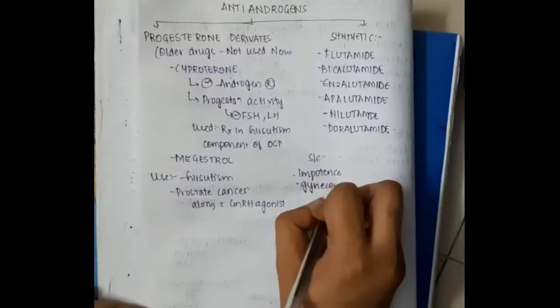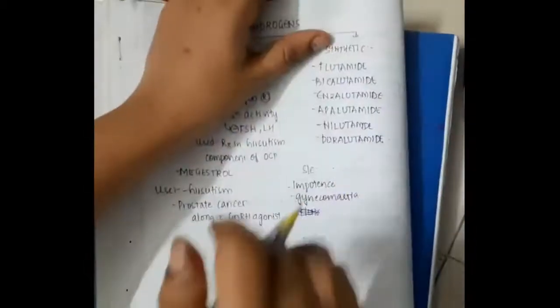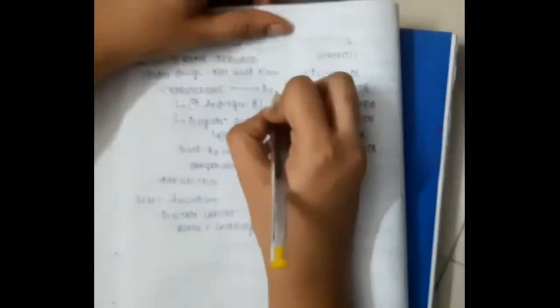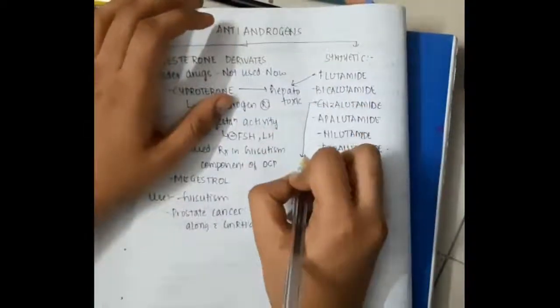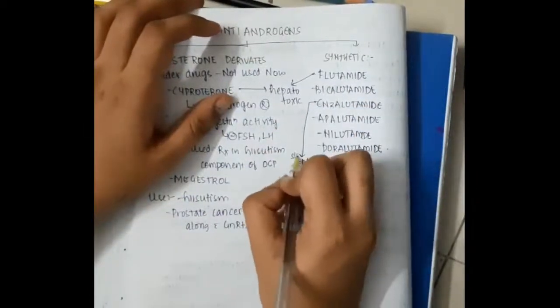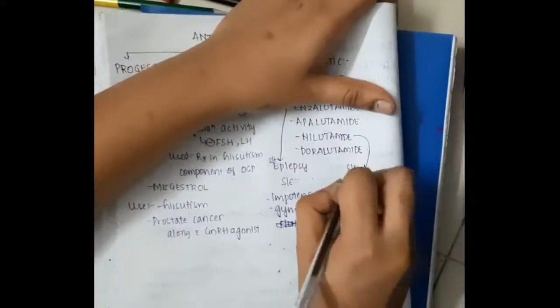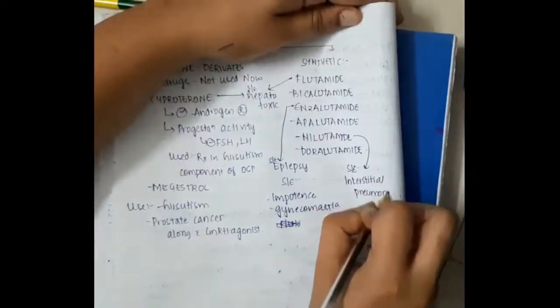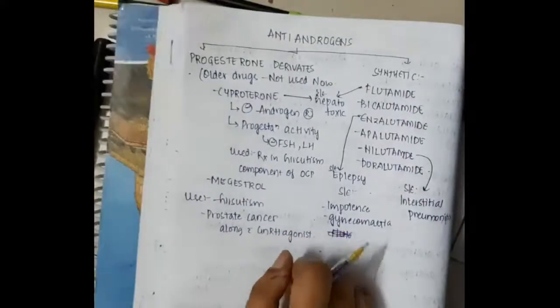So, what are the side effects? These anti-androgens can cause impotence, and they can cause gynecomastia. There are some special side effects also. Flutamide and cyproterone both can cause hepatotoxicity. They both are hepatotoxic. Then enzalutamide has a side effect of epilepsy. It can cause epilepsy. Then we have nilutamide. Nilutamide can cause interstitial pneumonia. So all these are the side effects of anti-androgens.